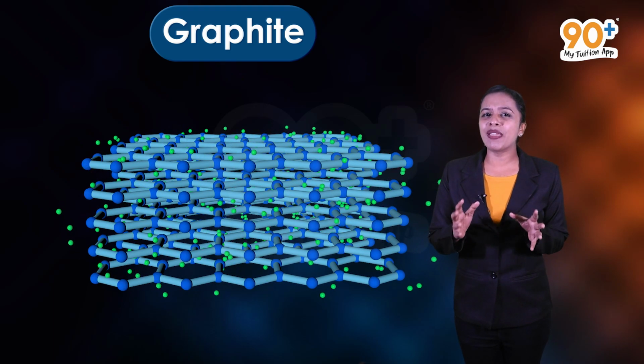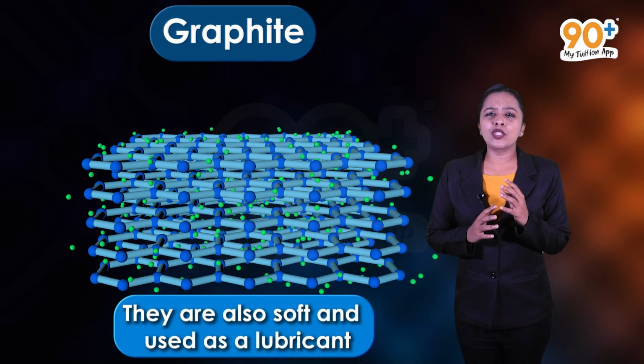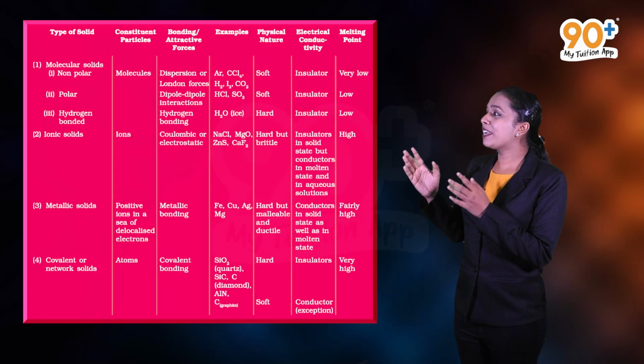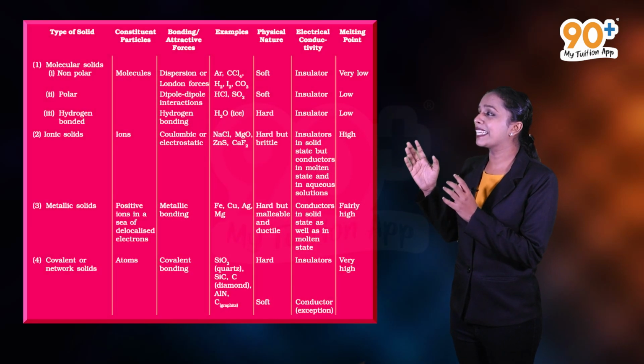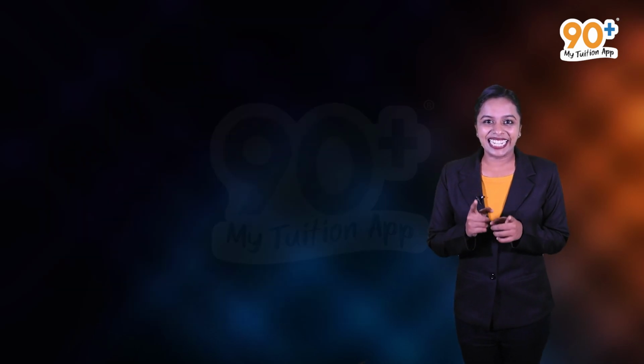These free electrons make graphite a good conductor of electricity. They are also soft and used as a lubricant. Well, the different types of solids and their properties are given in the table. Now you must have an idea about the classification of crystalline solids, right?